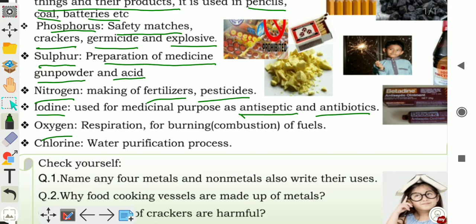Oxygen is used for respiration and for burning of fuels. Oxygen supports burning. Without oxygen nothing can be burned. Chlorine is a non-metal which is used for purification of water. Now check yourself.